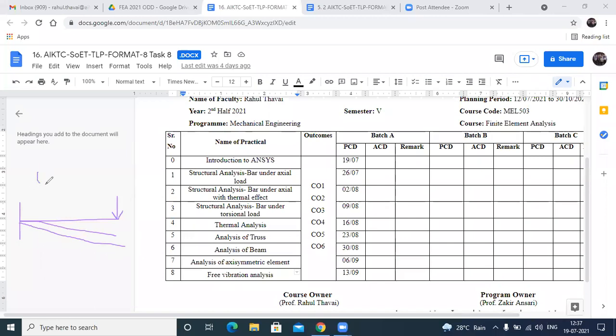So in all the cases, we are interested to calculate the natural frequency, and this natural frequency should not match the frequency of oscillation. If it matches, resonance occurs, and in that case the structure starts oscillating with the maximum amplitude, right? And when structures oscillate with the maximum amplitude, there are chances that the structure will fail. That we are supposed to avoid. So that is the reason why we are calculating the natural frequency.